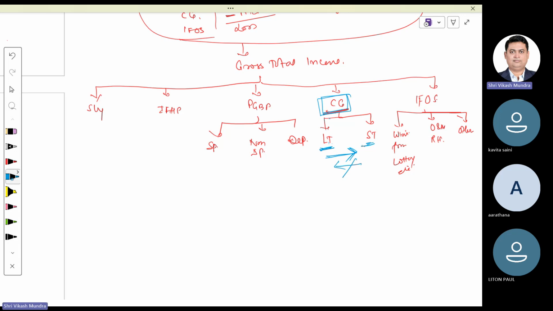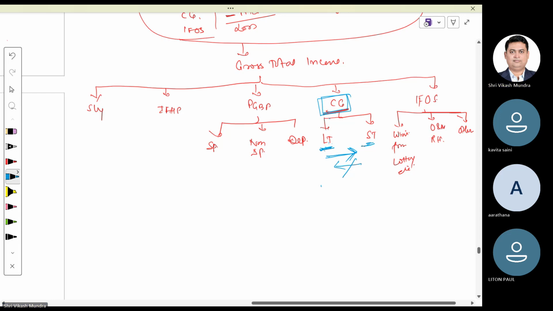That means if under long term capital gain we have a negative figure, and under short term capital gain we have a positive figure, long term will never take any assistance from short term, but whenever short term has any problem, long term offers his help. Is it clear? Since they are children of Pushpa, they will never take any assistance from any of their uncles. So if it is not possible for them to adjust their losses, they will never ask any uncle for help. The story of this family, is it clear to you?